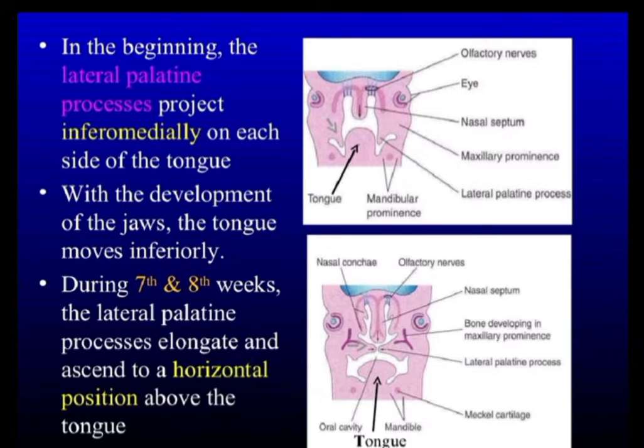With the development of jaw, when the jaw develops and moves downward, it pulls the tongue inferiorly. So during 7th and 8th week, the lateral palatine process, which was initially lying inferior to the tongue and was projecting downward and medially, when the tongue is pulled downward and this process comes upward, they become horizontal and they form the secondary palate.